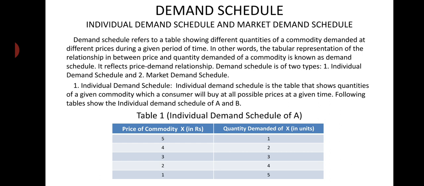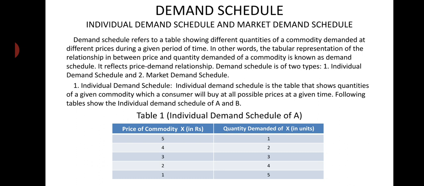Individual demand schedule is the table that shows quantities of a given commodity which a consumer will buy at all possible prices at a given time. At all possible prices, what are the quantities demanded by a particular individual in the market?